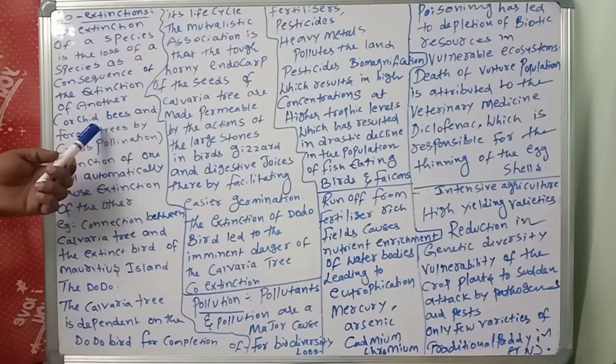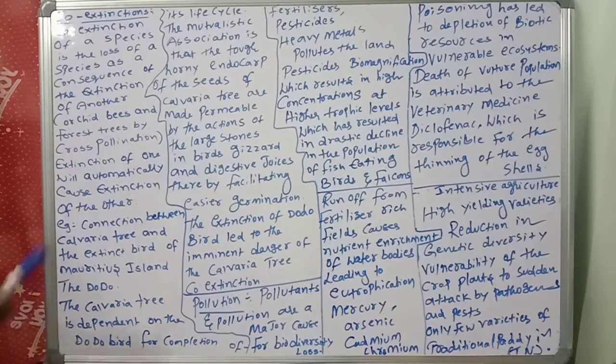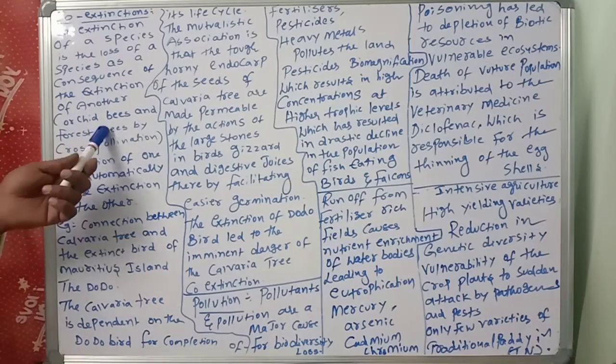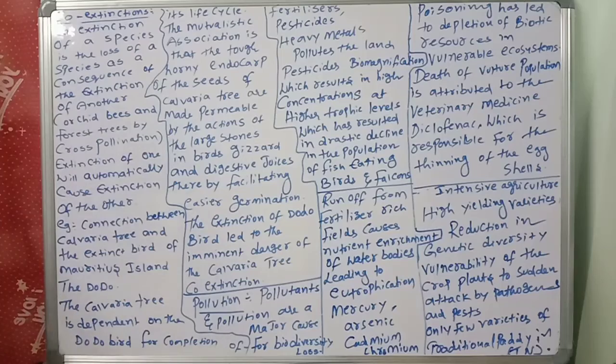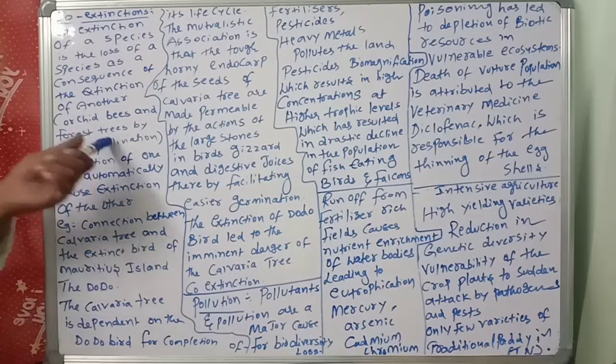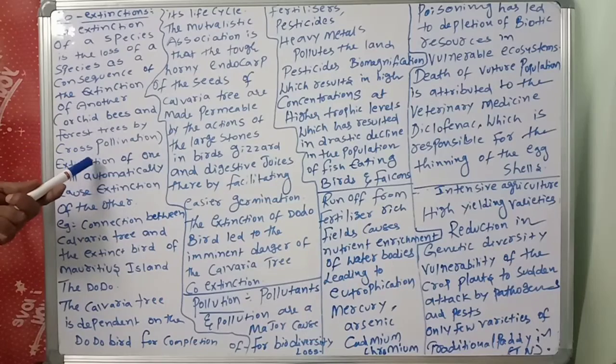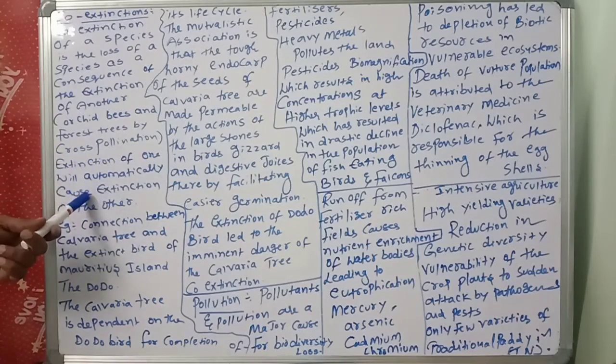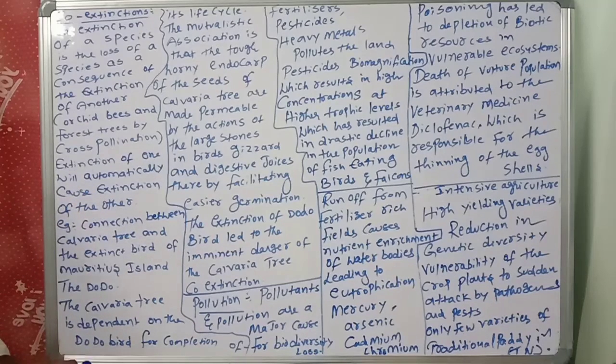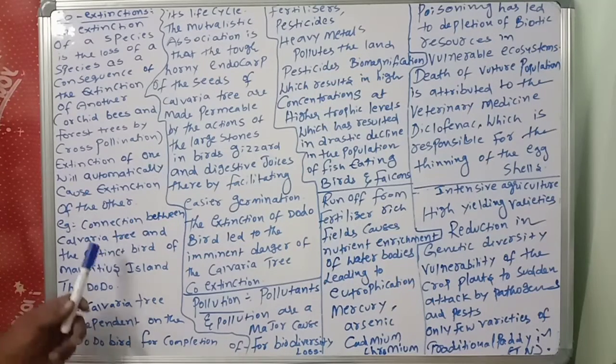For example, orchid bees and forest trees by cross pollination. Forest trees die because the orchid bees are gone. Why? There is no pollination. Automatically forest trees are reduced. So that is extinct. That is the best example of co-extinction. Extinction of one will automatically cause extinction of the other. This is important.